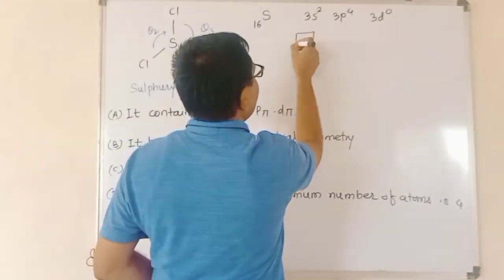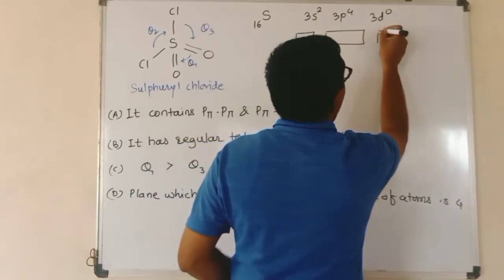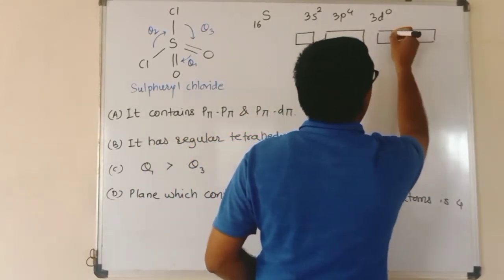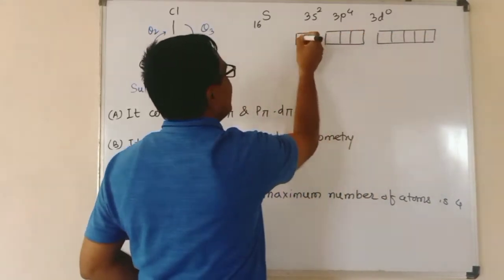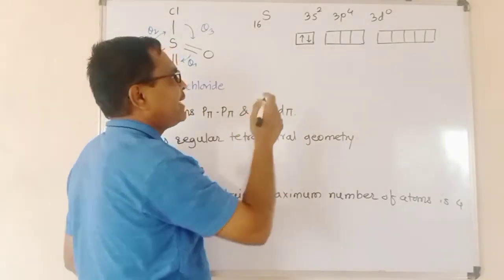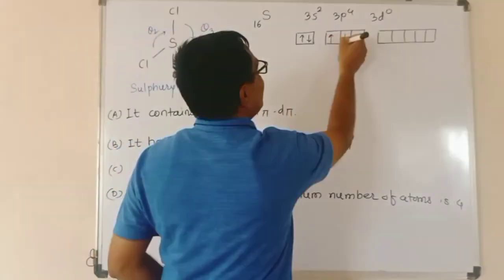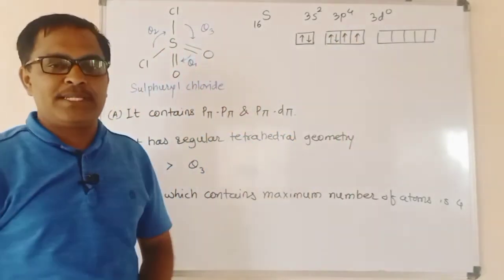So in s we have 2 electrons, in p we have 4 electrons, and d is the empty subshell. This is the ground state electronic configuration.